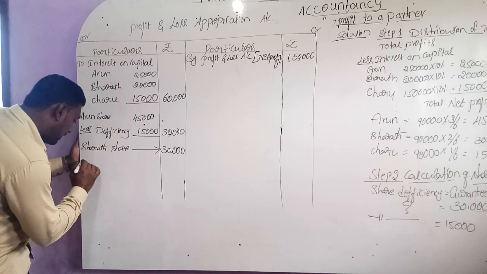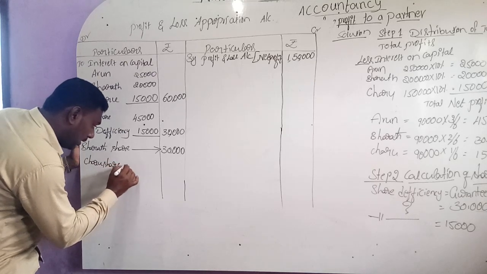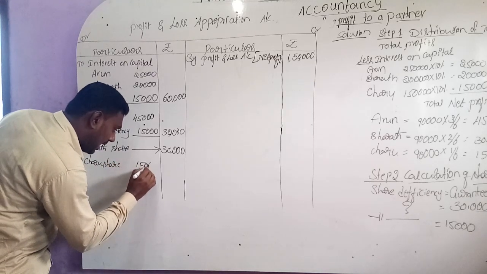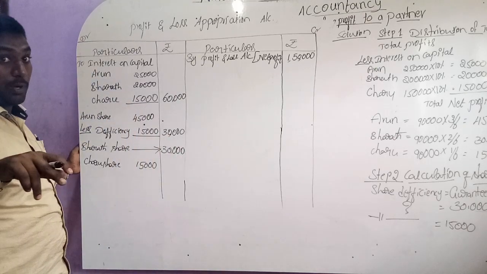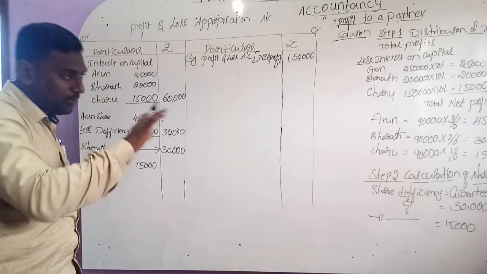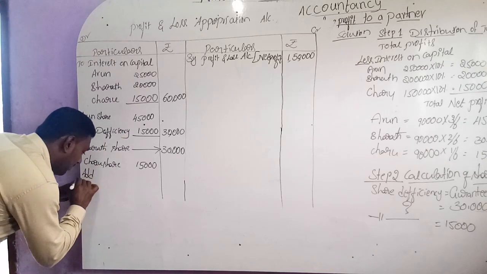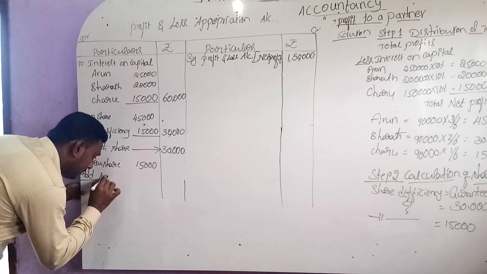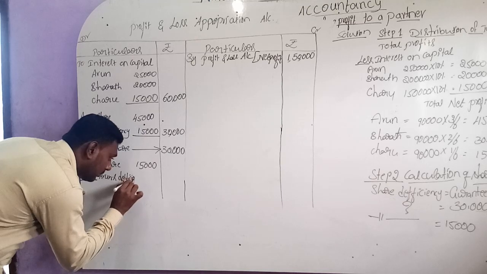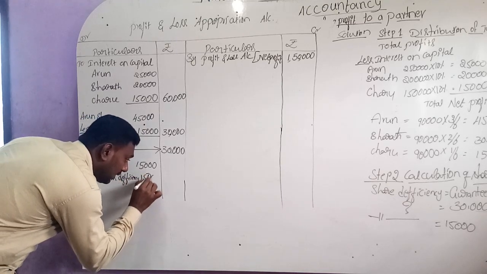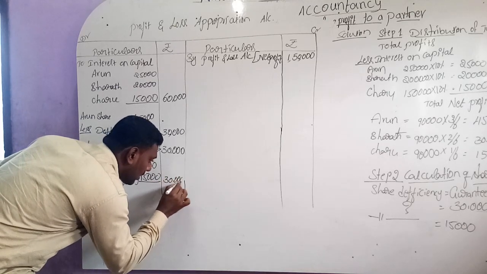Next, come to the third partner Charu. Share: 15,000 is what he has to earn actually in that year. But he got a promise from another person that his share will not be less than 30,000. The promise is given by Arun, so where there is a deficiency we should add Arun's deficiency, that is 15,000. 15,000 plus 15,000, you will get 30,000.